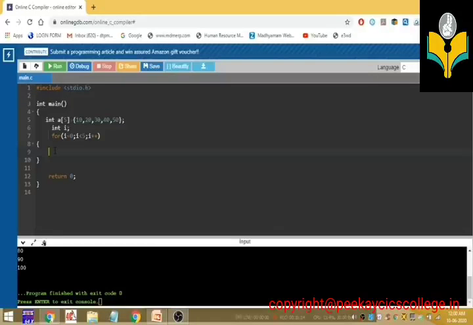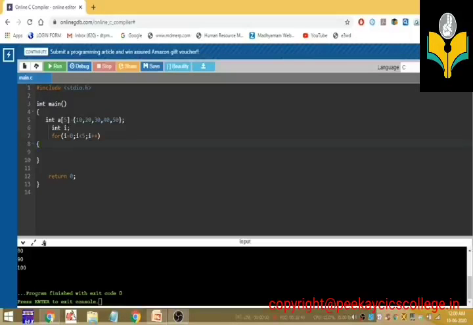The first index is 0, not 1. The first element in an array has index 0. That is, the value of the index starts with 0, not with 1.